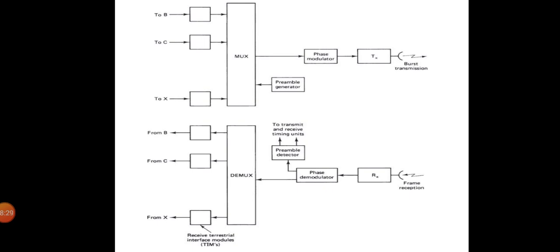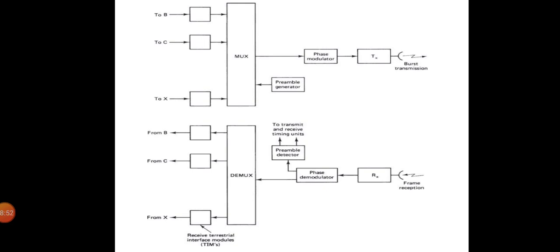In the units labeled terrestrial interface modules, that is TIM, the incoming continuous bitrate signals are converted into intermittent burst mode. These individual burst mode signals are time division multiplexed in the time division multiplexer so that the traffic for each destination station appears in its assigned time slot within a burst.